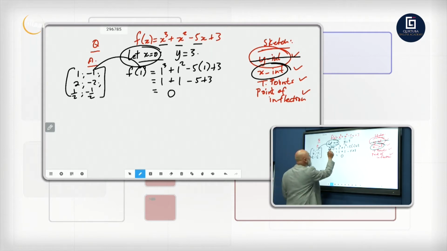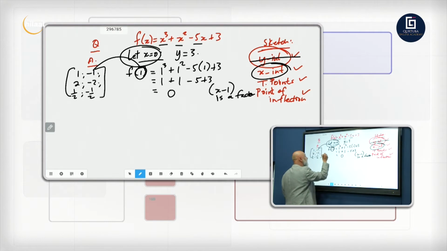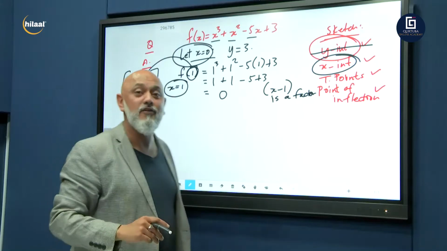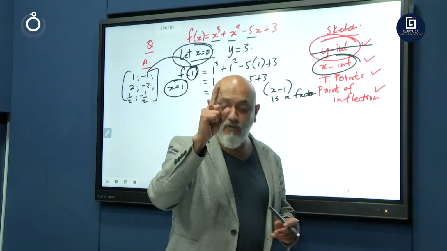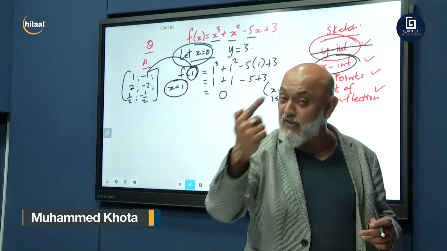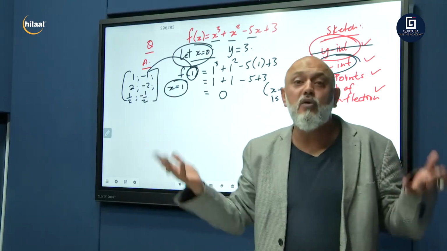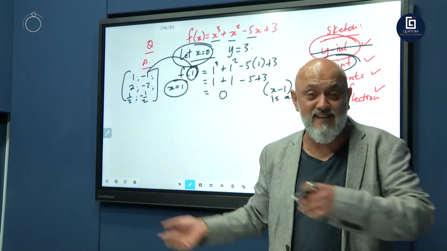That means x minus 1, or x equal 1, is my first. So basically x minus 1 is a factor. Why x minus 1? Because x minus 1 equal to 0, x will equal 1. And there we go. That is your first factor, your first root. That is your first x-intercept where that graph is going to cut through. We're still short of the other x-intercepts.